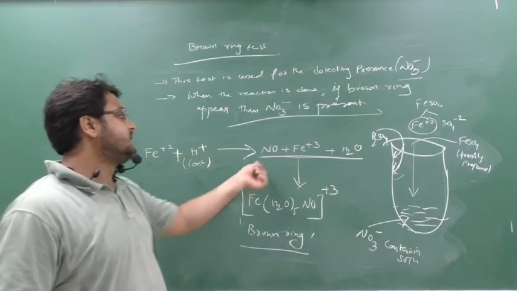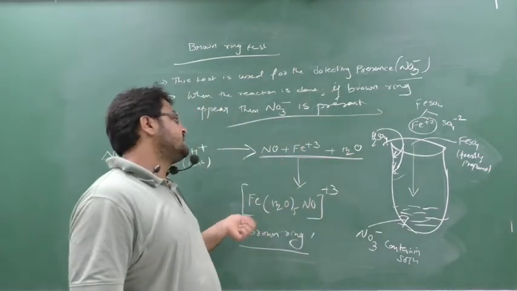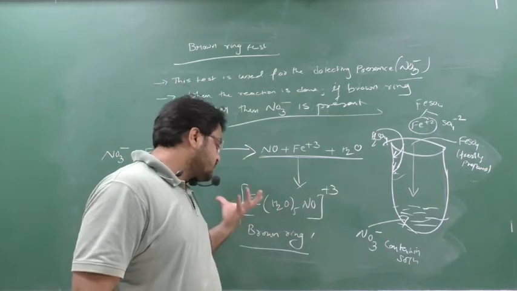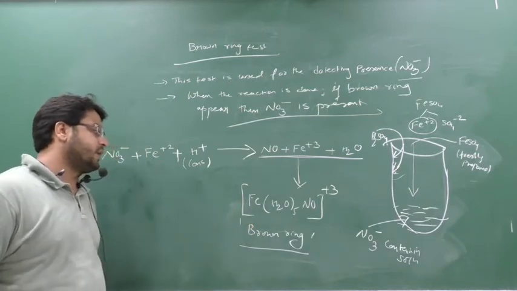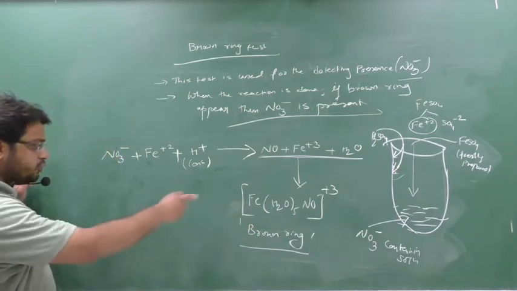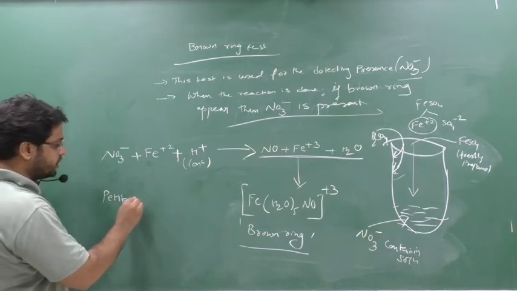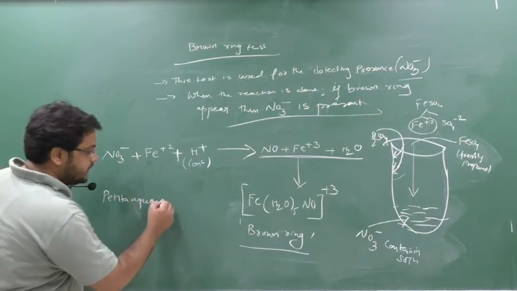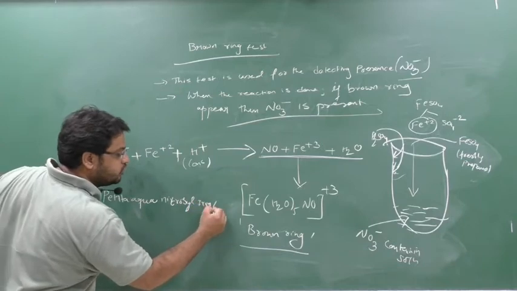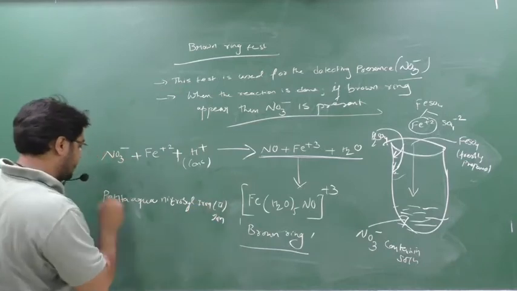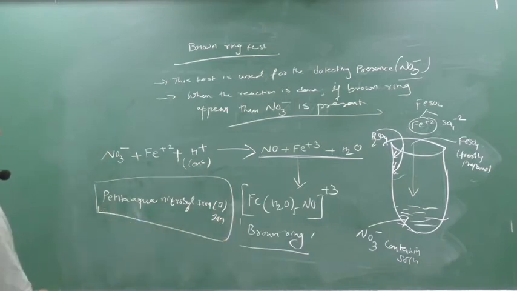Now what happened? These three compounds combine together on this spot, and they will form one complex, and that complex is [Fe(H2O)5NO] plus 3. This complex itself is known as the brown ring. Clear? What is the IUPAC name for this? The IUPAC name is penta-aqua. Remember this, okay? We'll study it in coordination compounds. Penta-aqua nitrosyl iron(II) ion. Clear?